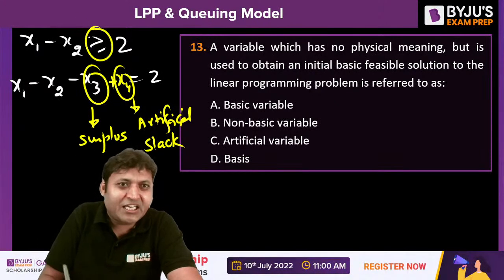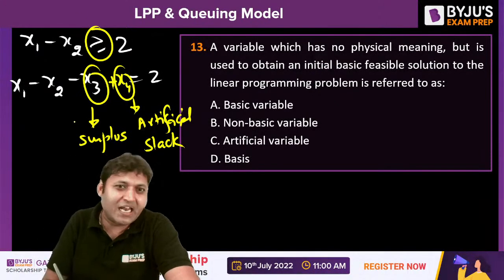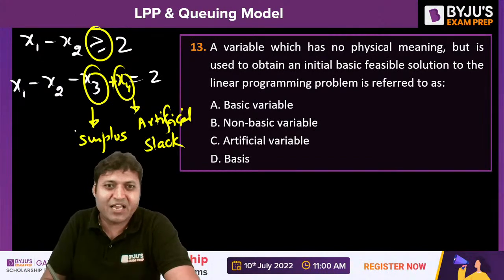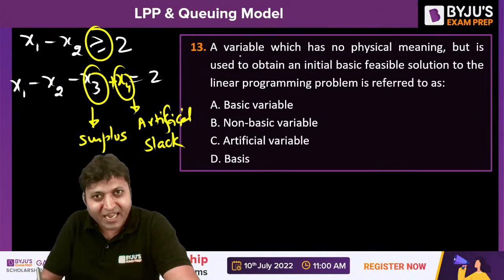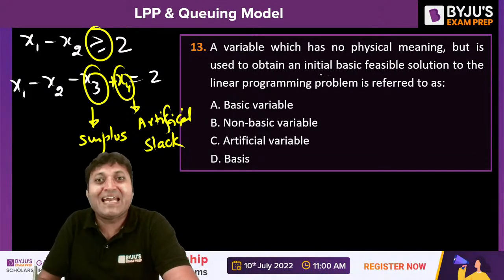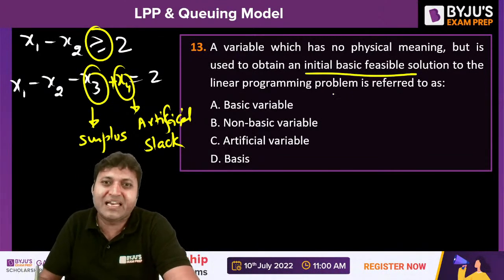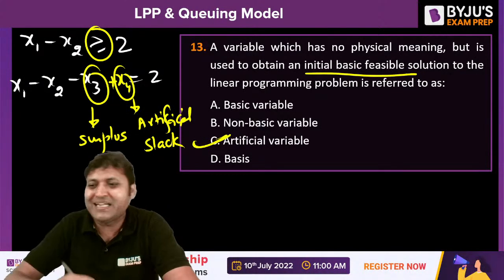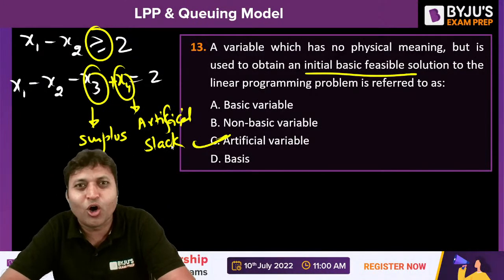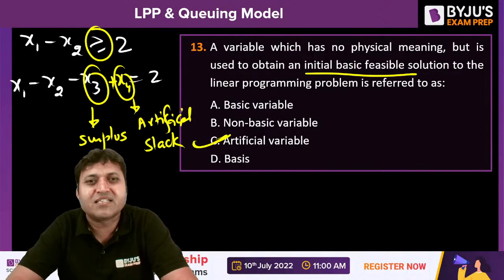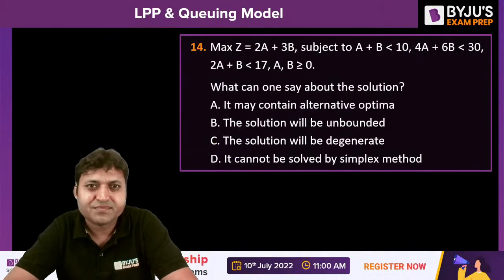Because the constraint inequality has a greater than sign, there is no slack variable, so we introduce the artificial slack variable to start the solution. So the variable which has no physical meaning as such, but is used to obtain an initial basic feasible solution to the linear programming problem, is known as the artificial slack variable. Option C is the correct answer for question number 13.